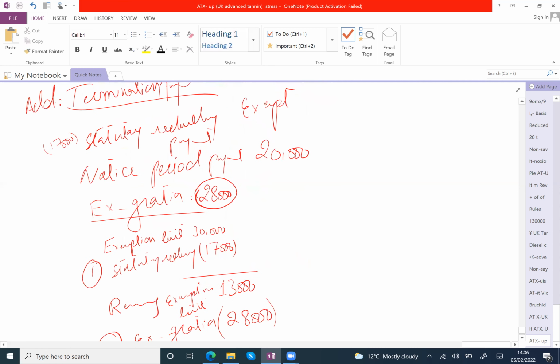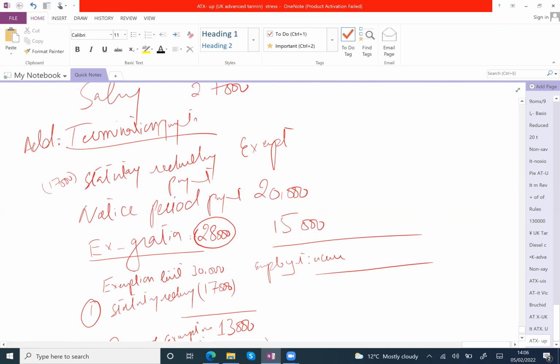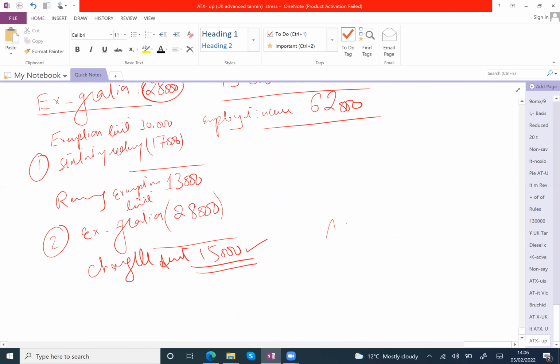So 15 you have to add in the salary. Now what is the total employment income? 62,000. And you know, employment income will go to the non-saving column.